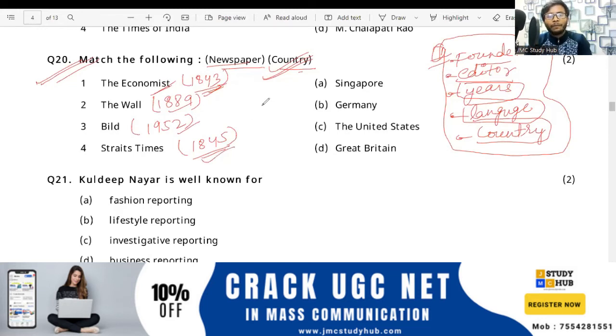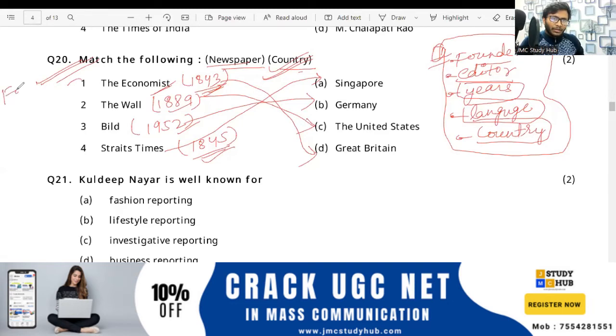So now we will match country wise. The Economist, that is Great Britain. The Wall Street Journal, that is USA, right? And the Bild, that is Germany, and the Straits Times, that is Singapore. ये आपको ध्यान रखने हैं, important. Please note it down. Everybody, please note it down.